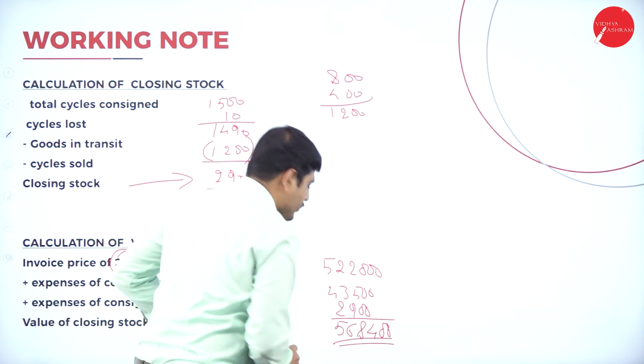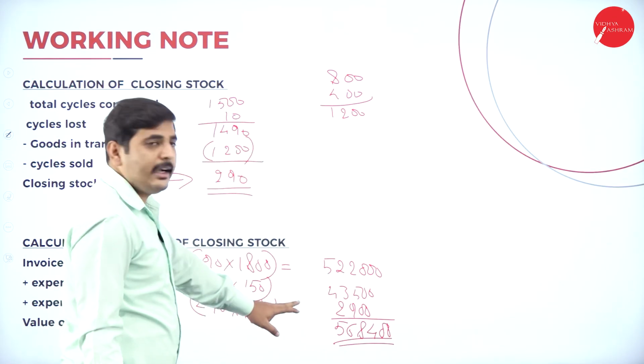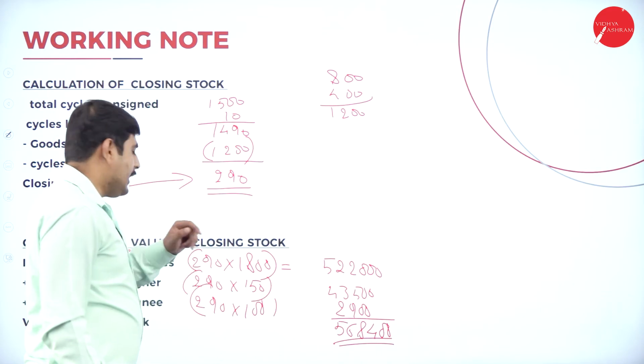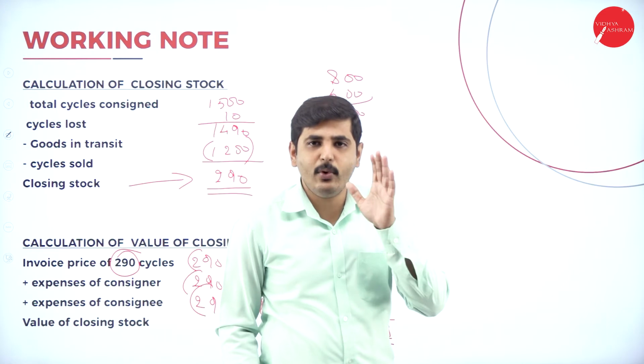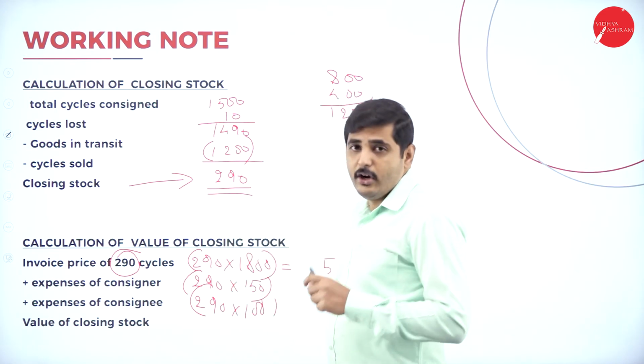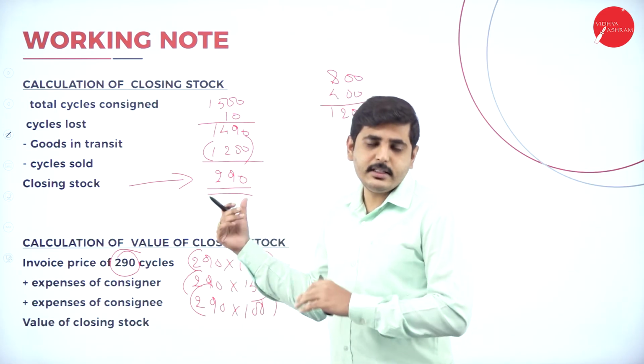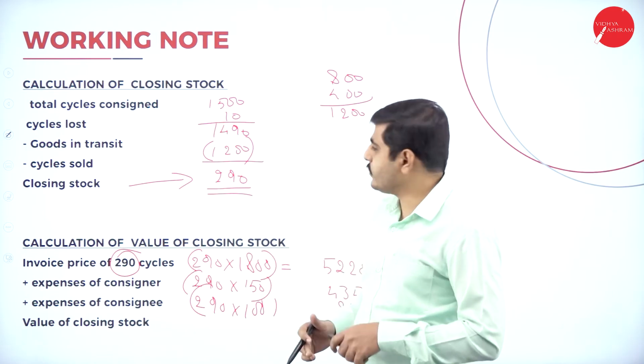So total value of closing stock is 5,68,400. So again, I am repeating, while calculating closing stock, don't take indirect expenses, take only direct expenses. But while doing the problem, we can consider indirect expenses also.